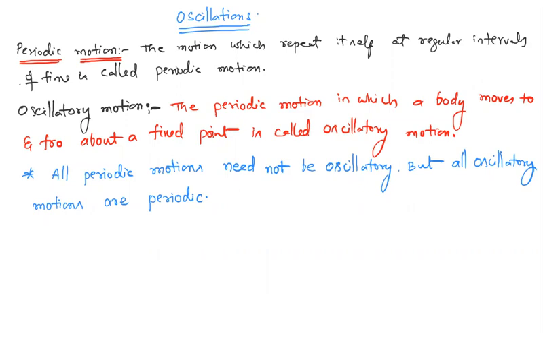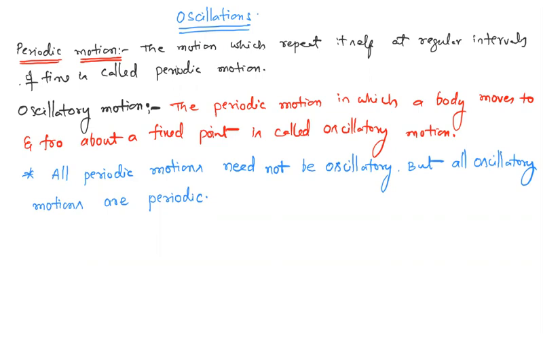Before it, we have to discuss what periodic motion is. The motion which repeats itself at regular intervals of time is called periodic motion. Whenever it is at regular intervals of time, it is periodic. What are the examples of periodic motion? The motion of planets around the sun is periodic, and the oscillations of a pendulum are periodic. There are a lot of things.